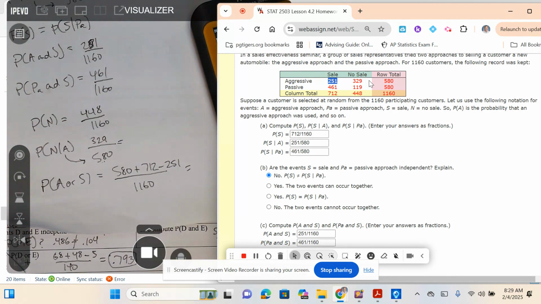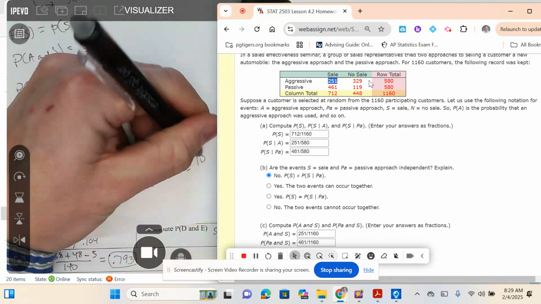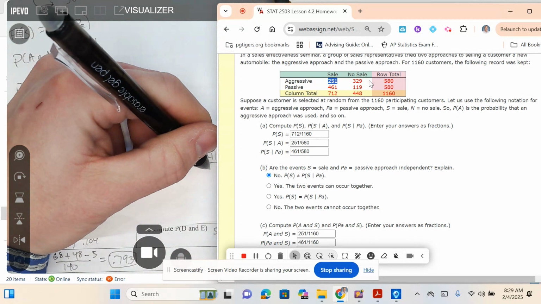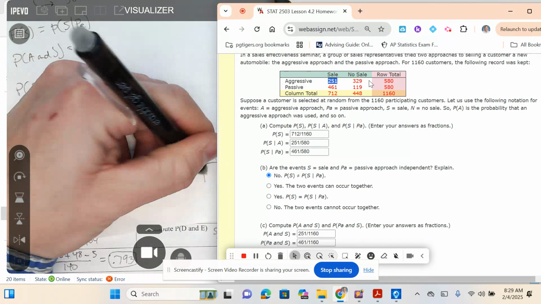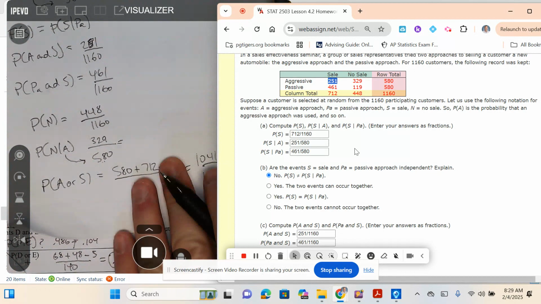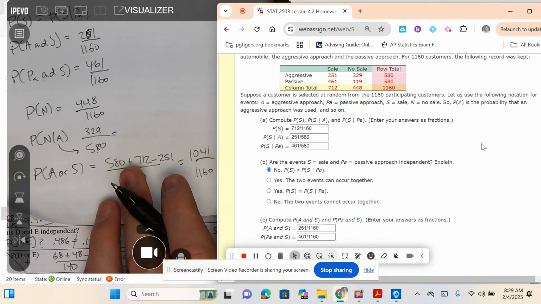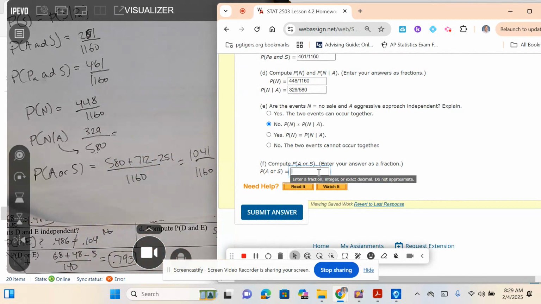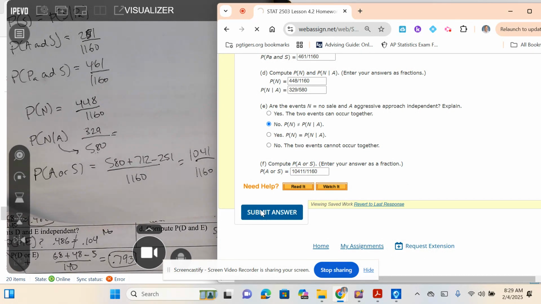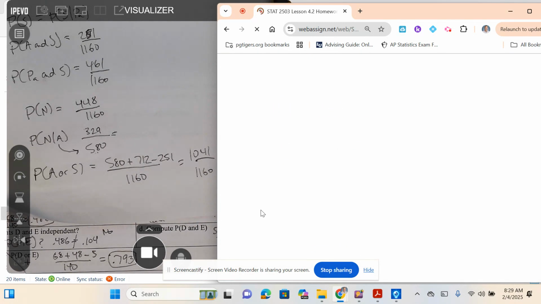So 580 plus 712 minus 251, 1,041 divided by 1,160. Oh, I made a mistake on that last one.